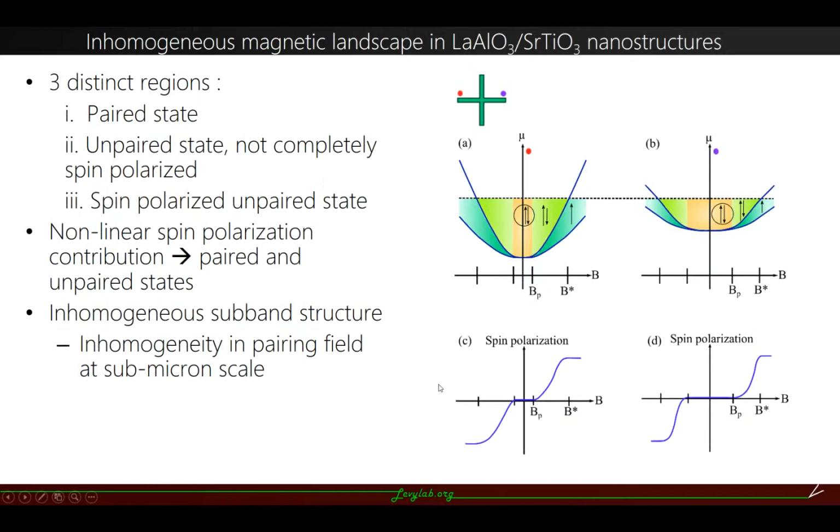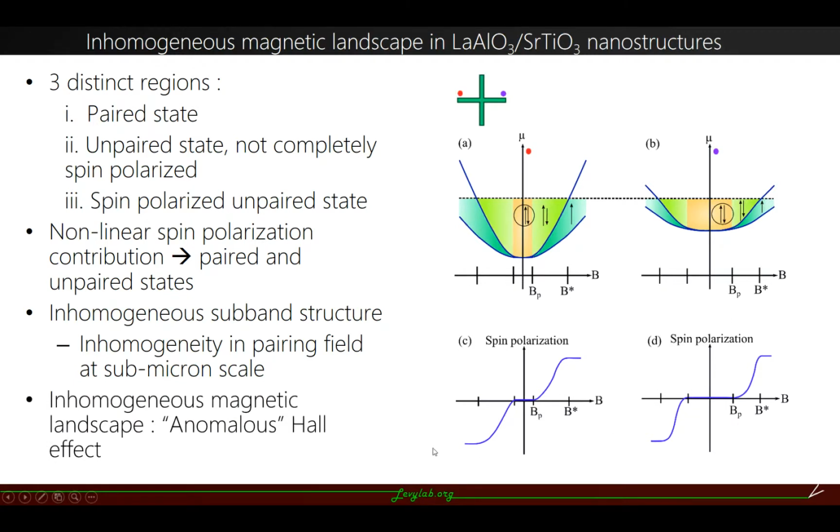Further, we have noticed that there is an inhomogeneous subband structure, and this will give an inhomogeneity in the pairing field, which would further add to the nonlinearity in our measurements. Altogether, this gives rise to an inhomogeneous magnetic landscape in the nanocross, which produces the anomalous Hall effect.